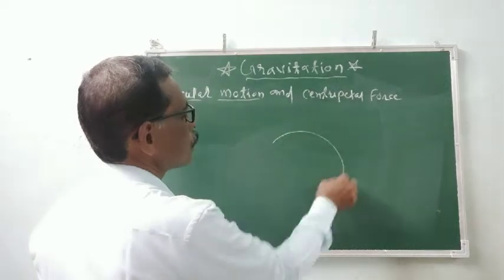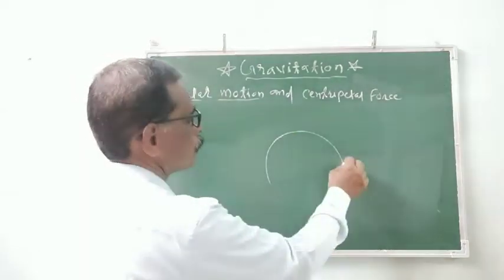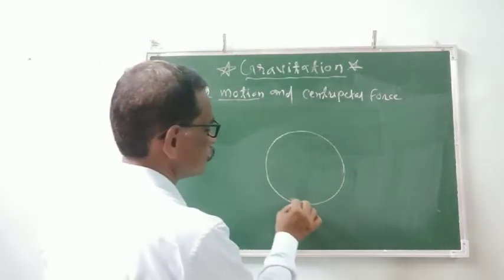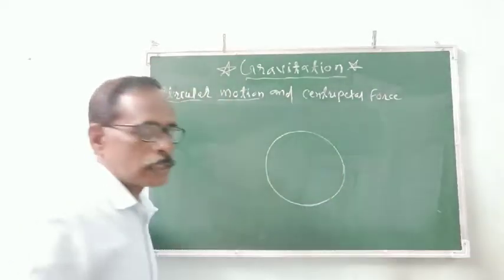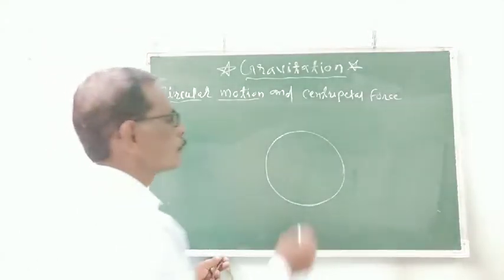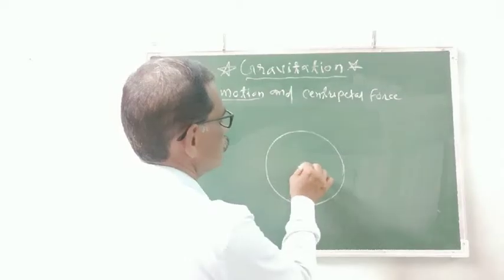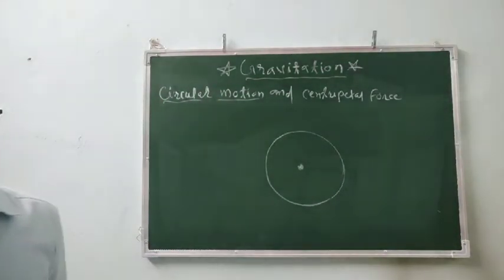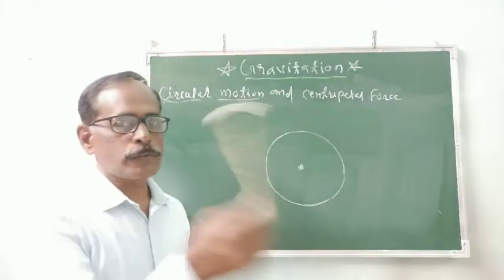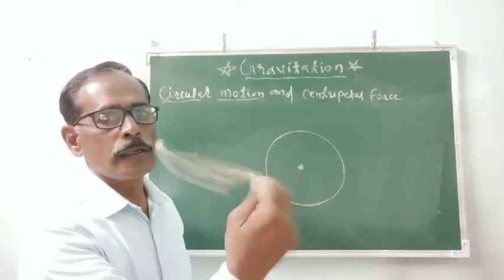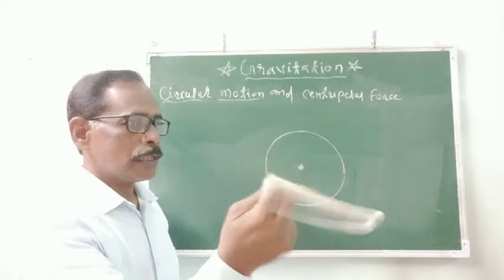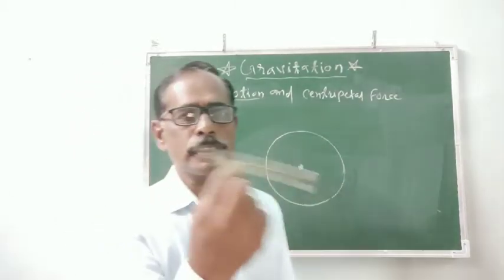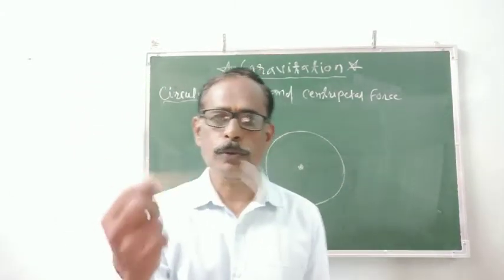It is a circular path of that object, and it is the center of that circular path. Our first question is: that object has the circular motion, and in this condition, is force applied on it?